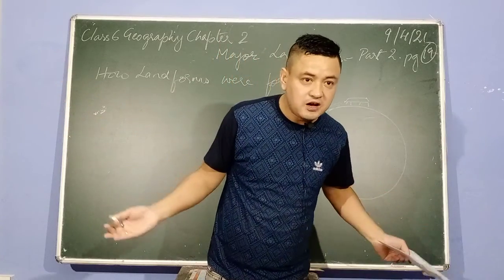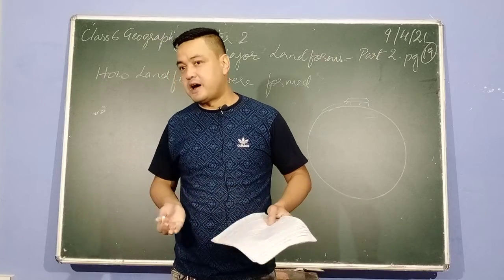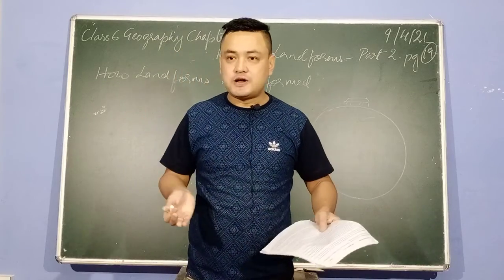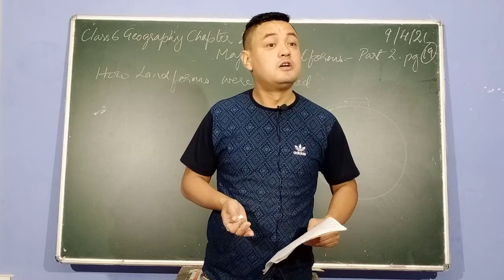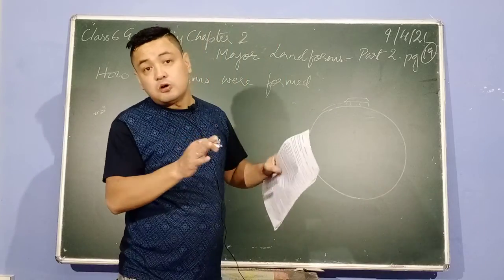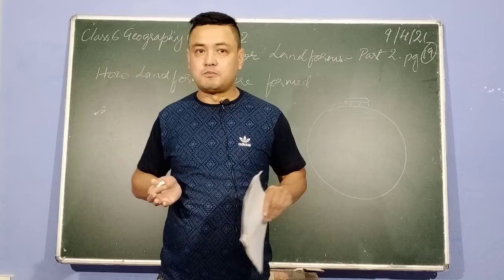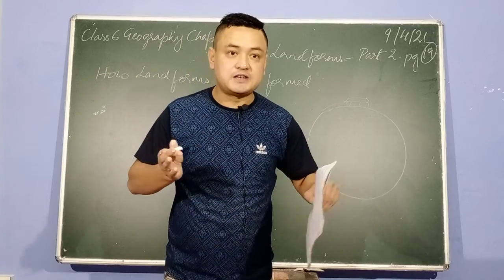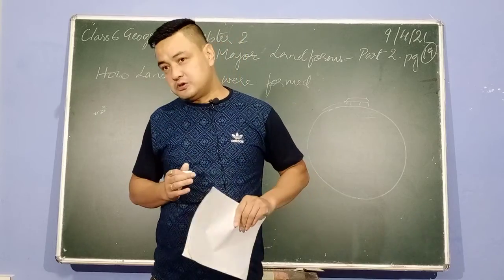There are many countries here: India, Asia, Europe, North America, South America, Australia, Africa. So we are talking about those continents. But what are water bodies? Pacific Ocean, Atlantic Ocean, Arctic Ocean, Antarctic Ocean, Southern Ocean, Indian Ocean.